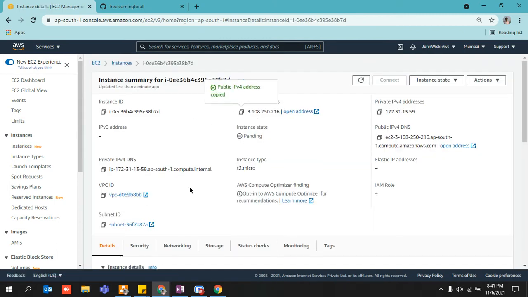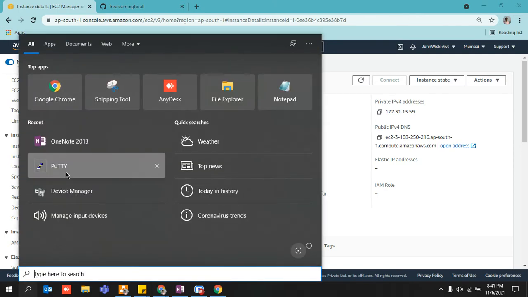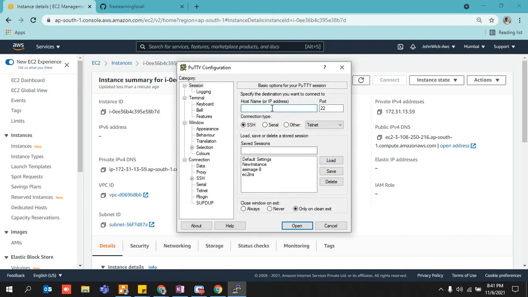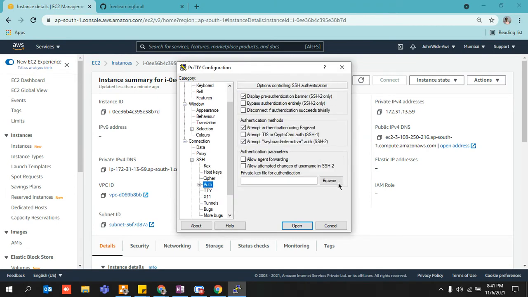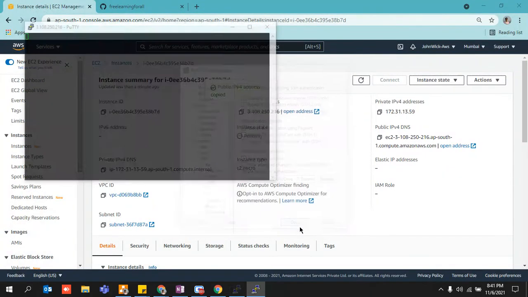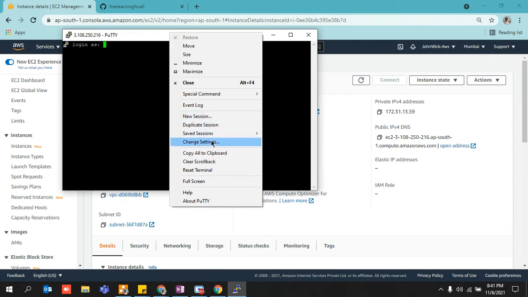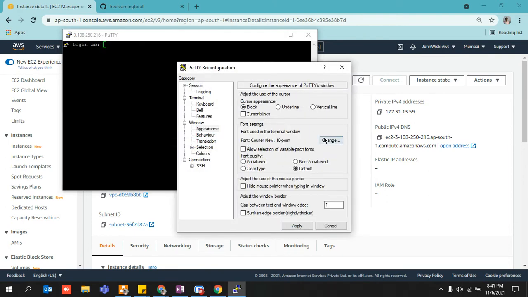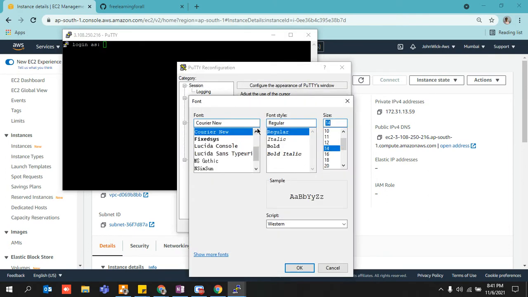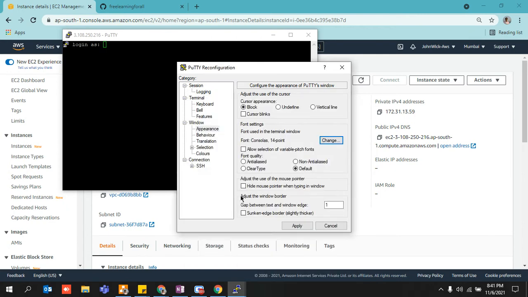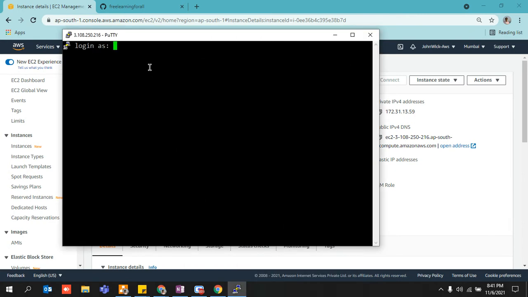Go over here, copy the public IP. This is the lab part. Open your PuTTY, whatever you want to call it, in whatever accent you guys want. Go to Auth, open it, click on accept. I'll change the settings over here. Apply. That is it, guys, right? For my machine, ready, and now we are good to go.